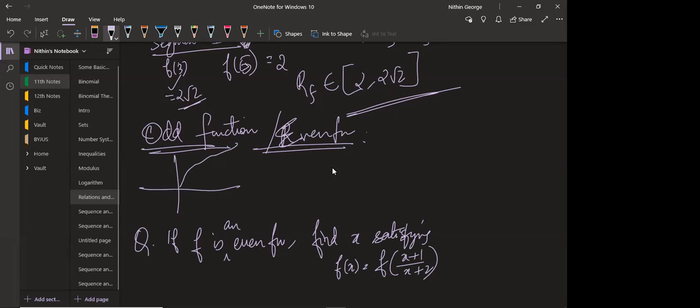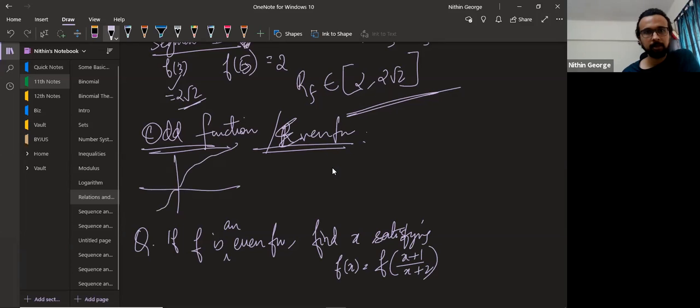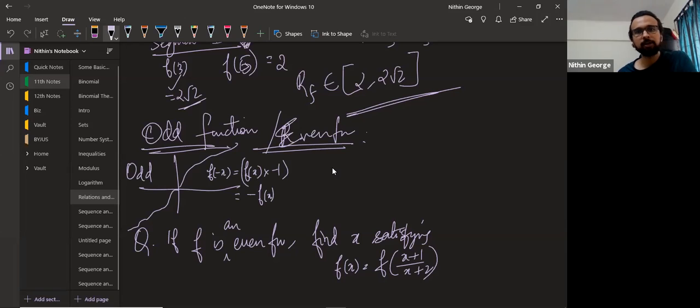Suppose I have a graph like this. Then this will be an odd function. What is the peculiarity here? If I take any f of minus x, this will be same as f of x into minus 1, minus of f of x. This is an odd function.